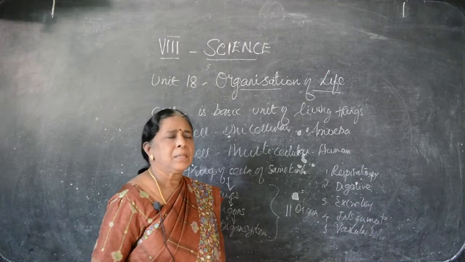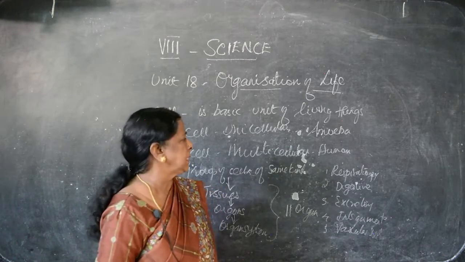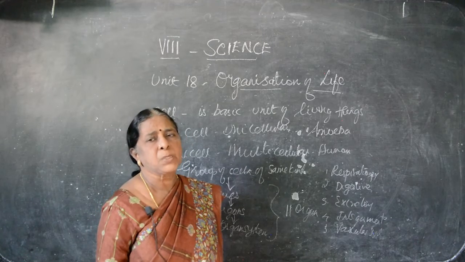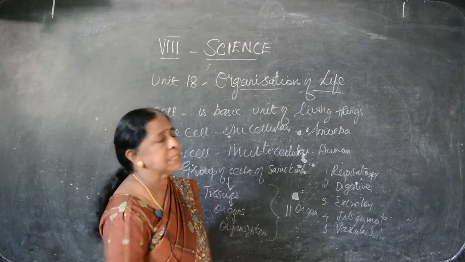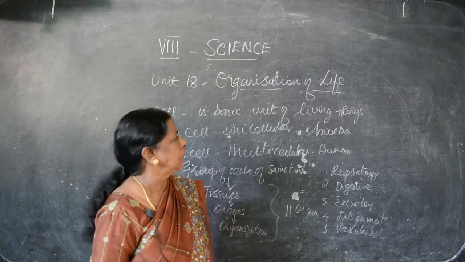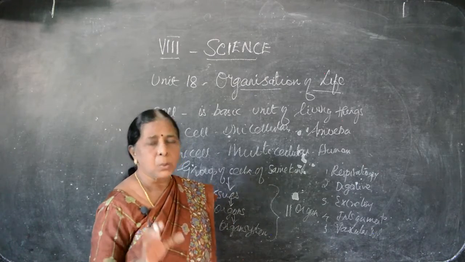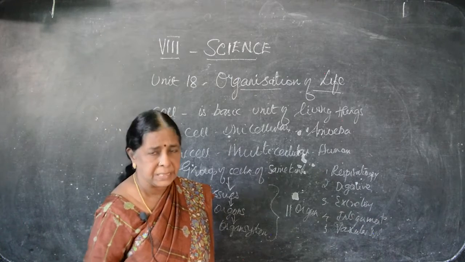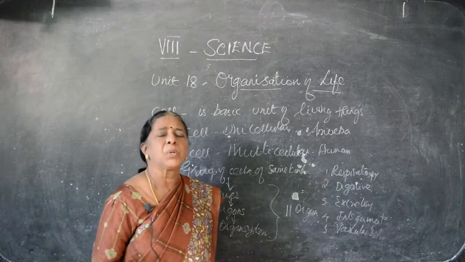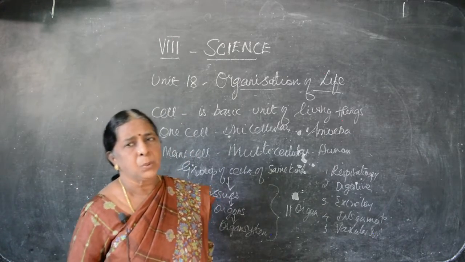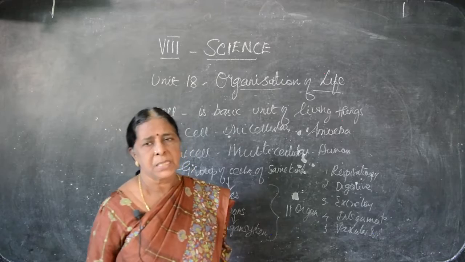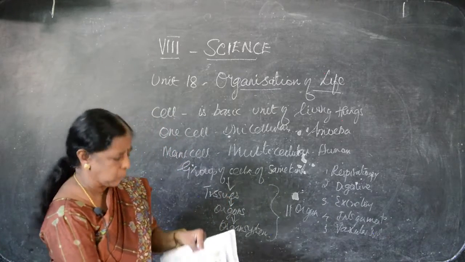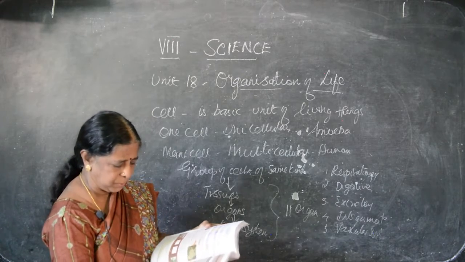Let us see a definition for all the things and what the important organs are, what the sensory organs are for us: eyes, nose, skin. So we have to study about all these sensory organs. That is totally how the organs are formed, how they come into existence, how they lead their life, what the important parts of the body are, how they are helpful to us. This is the basic points we have to see. Now let us go for the lesson. It's on page number 205.